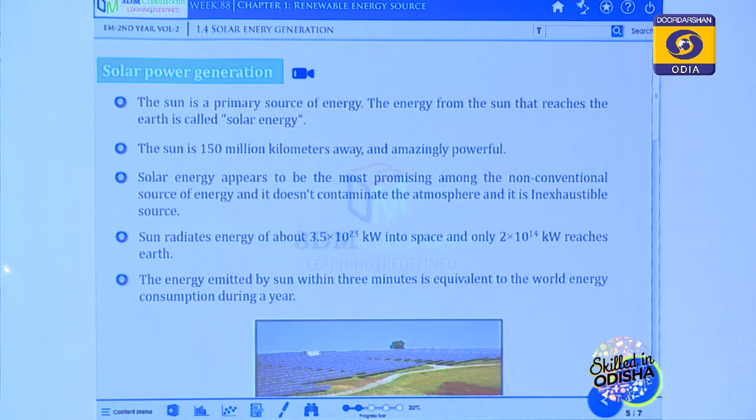Solar power generation is a renewable energy source. The sun's energy we have been getting for 150 million years, and we will continue to get it for so many million years.